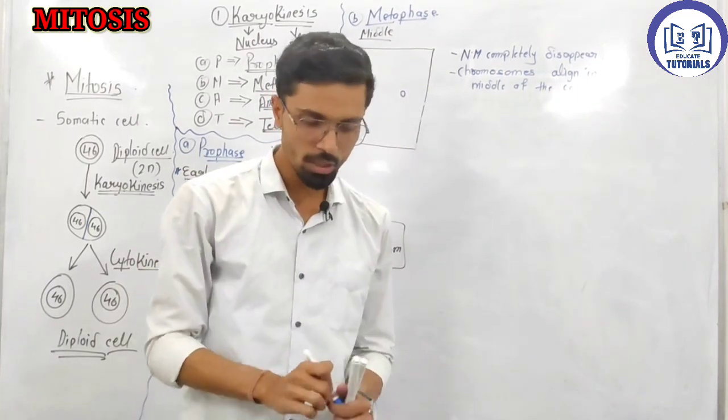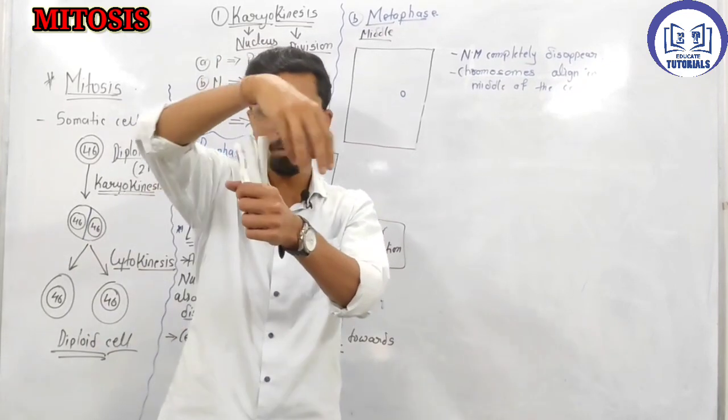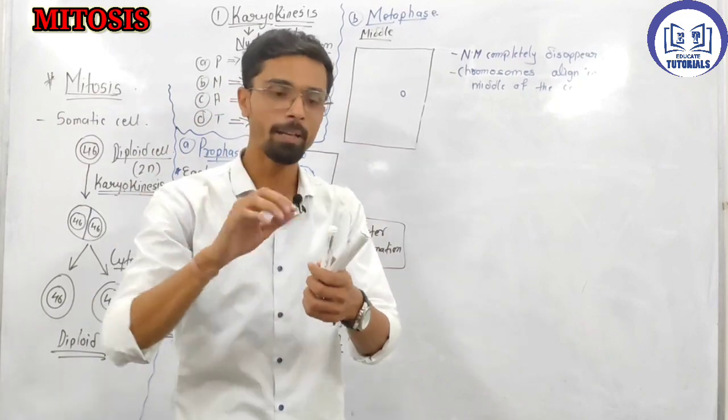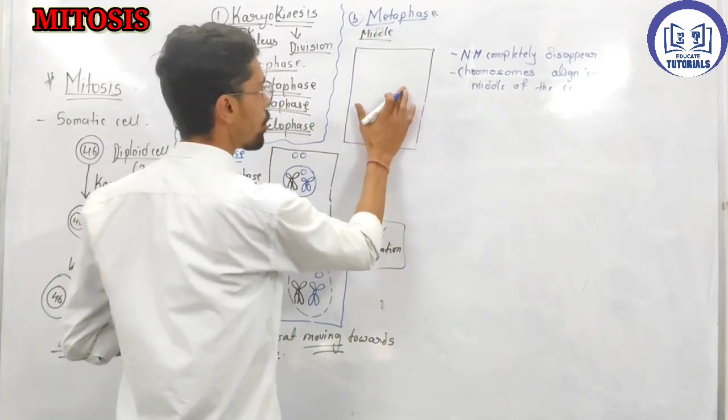Yeah, just ignore my spelling mistakes. Chromosomes align in the middle of the cell. If you say the cell, then in the middle of the cell all 46 chromosomes are arranged, arranged in the equator.